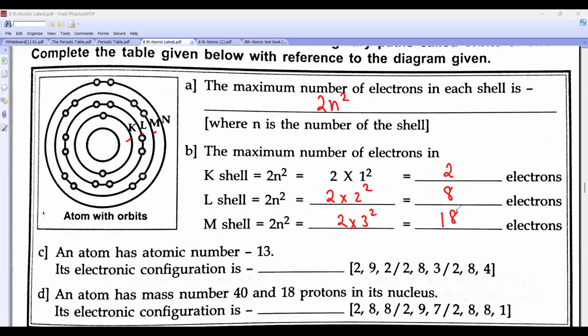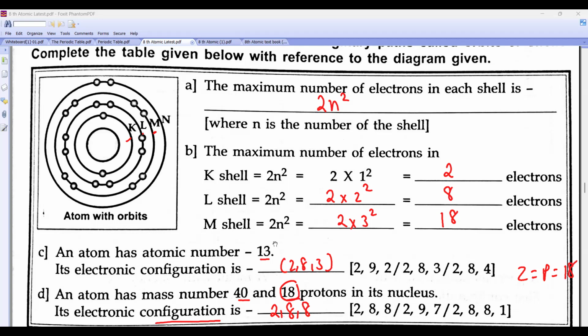If it is 13, then it is 2, 8, 3. Mass is 40, proton is 18. So electronic configuration is equal to what? Number of protons, na beta? So it is 18. So 18, it will be how much, beta? 2, 8, 8. Clear?